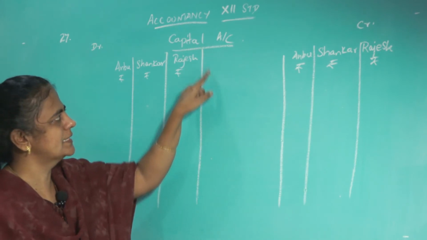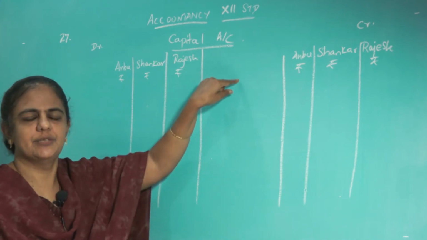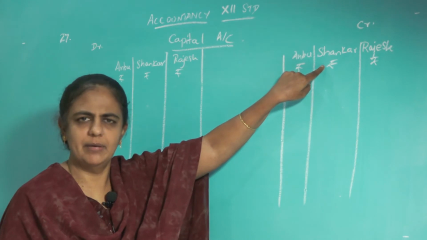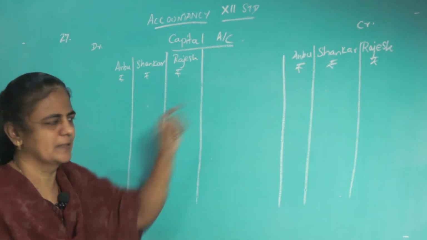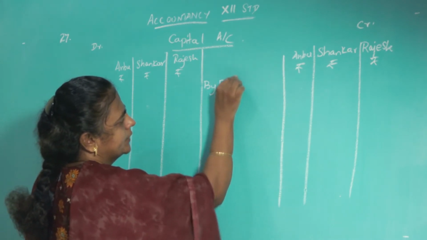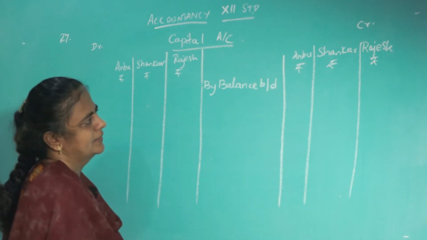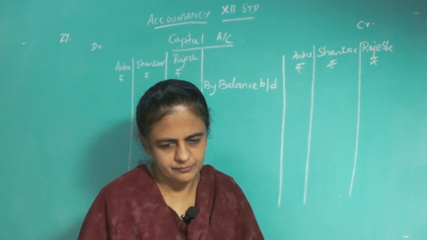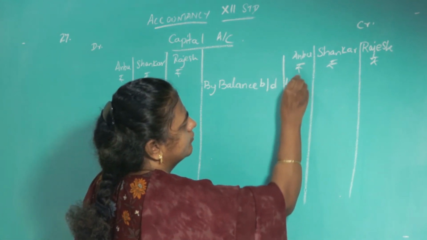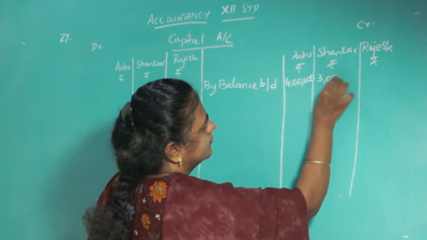Okay. So first thing, as soon as you open the capital account, you must see the balance sheet. You have to see the question and see the capital of Anbu and Shankar on the liability side. Bring it down first. So by balance brought down, 4 lakh for Anbu and 3 lakh for Shankar.